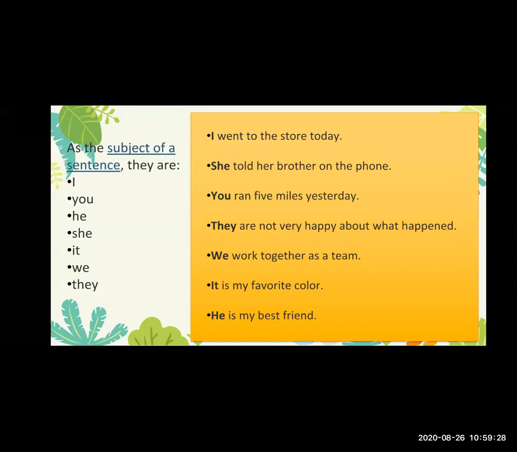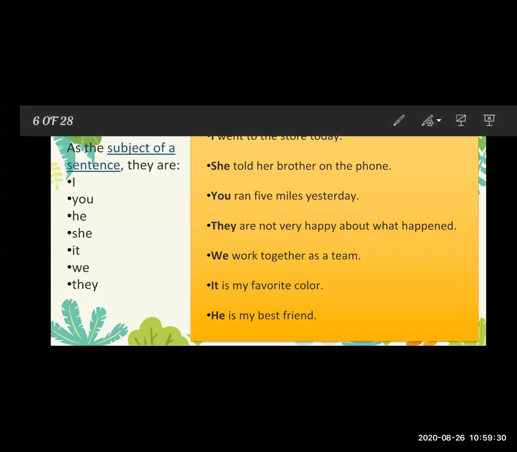Next example: She told her brother on the phone. In this sentence, she is the subject, and the remaining sentence is the predicate. Here told is the verb. Which is the subject of this sentence? It is only she.